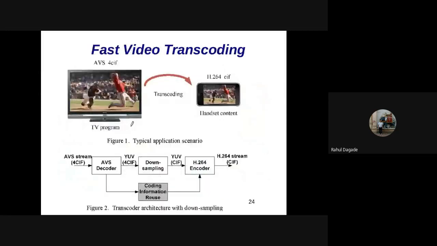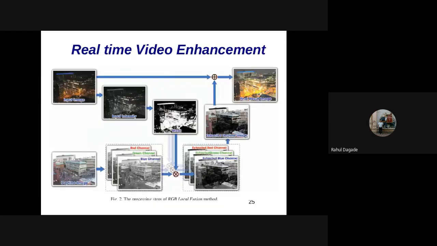Then fast video transcoding, where at the same time a live program is going on. That live program has to be transferred to 4 different types of devices, which have different kinds of layouts and different kinds of encoding. Then you have to encode it, decode it. So these different real-time transcoding tasks can be done using GPU.